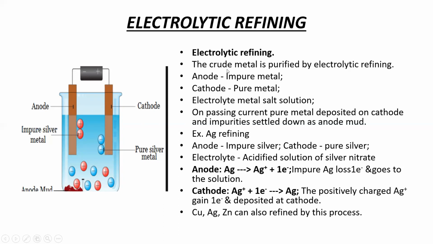For example, using the electrolytic method, we are going to extract silver from impure silver metal.